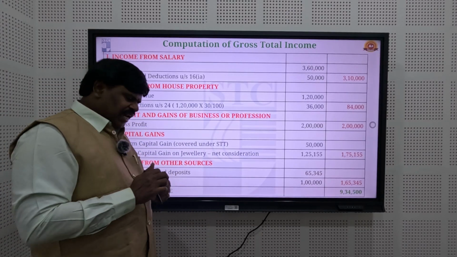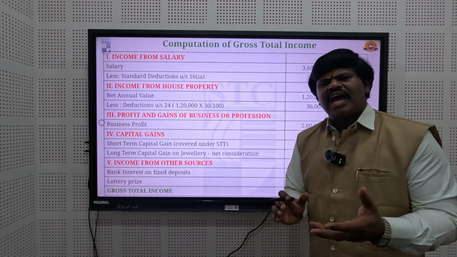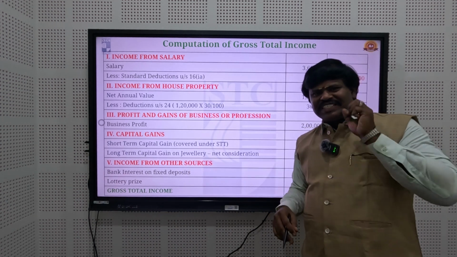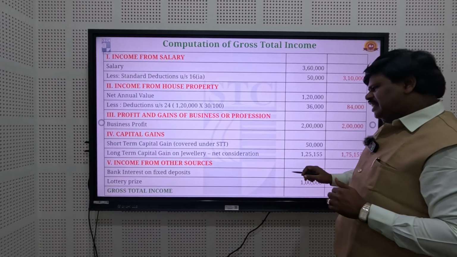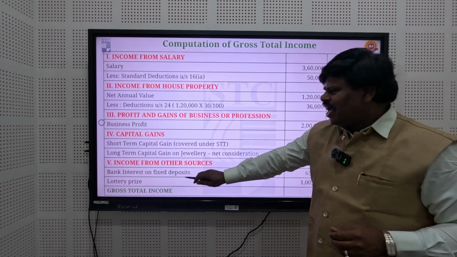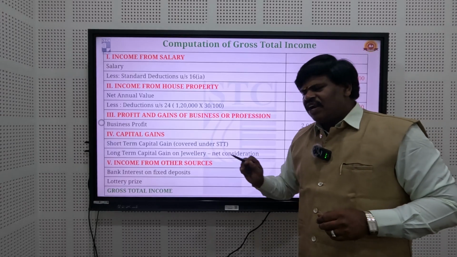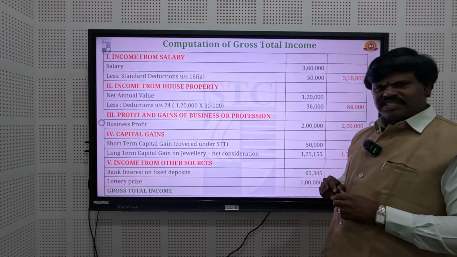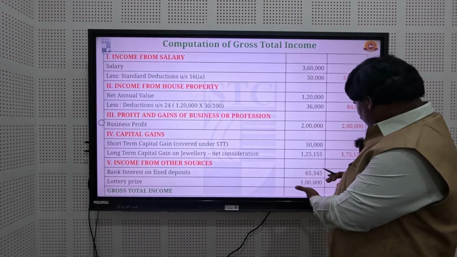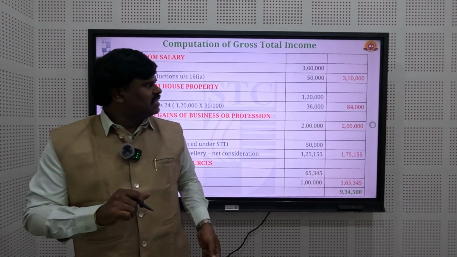Next, finally, income from other sources. We assume two types of income from other sources. One is bank interest from our fixed deposit, 65,345 rupees. Then in that previous year we had a lottery prize of 1 lakh rupees. The total of bank interest and lottery prize is 1,65,345.